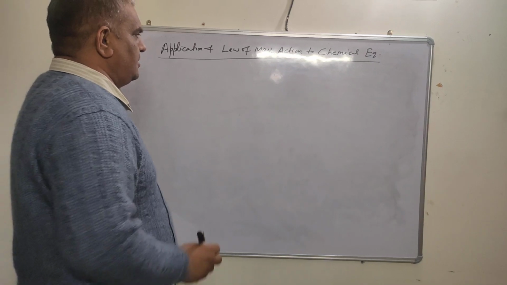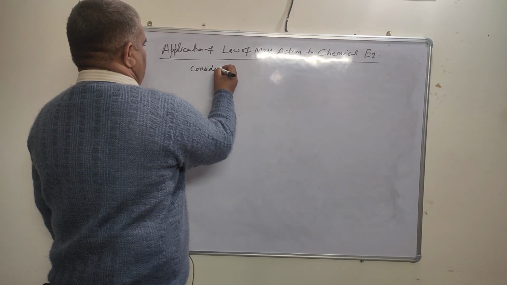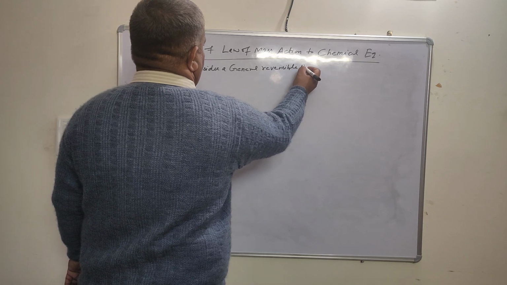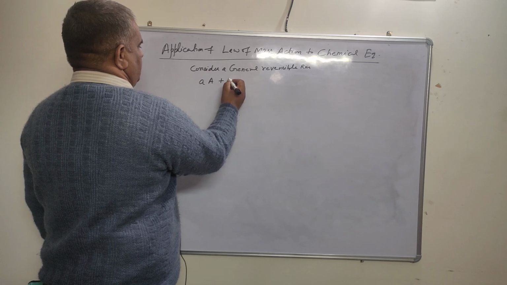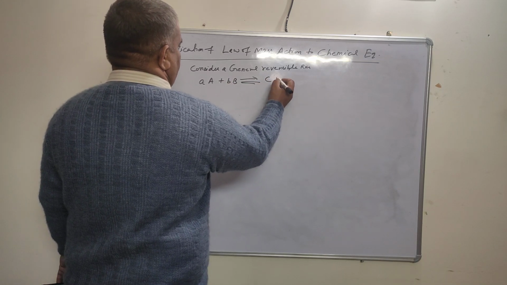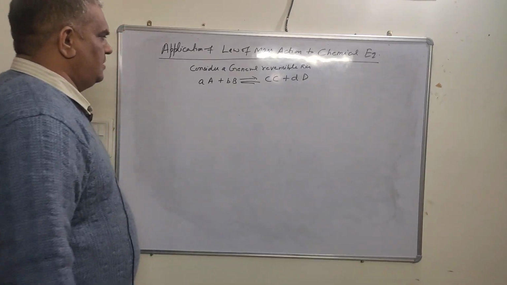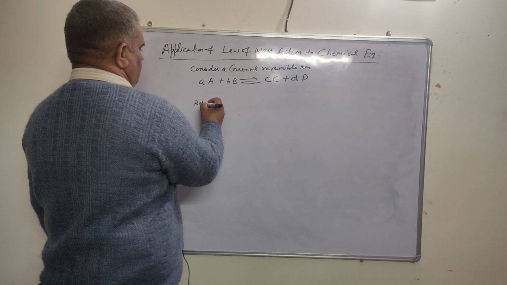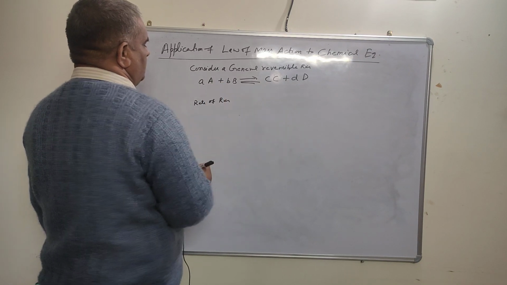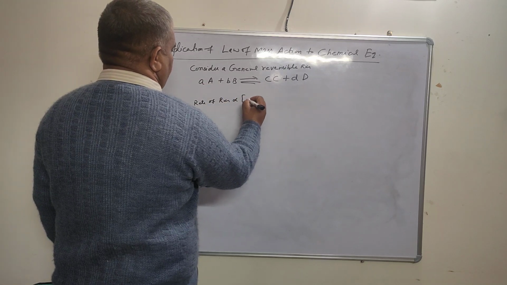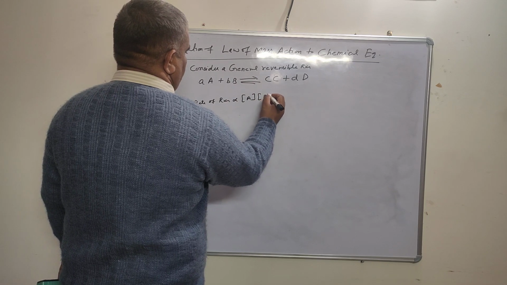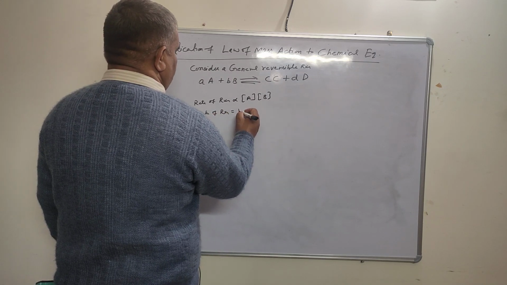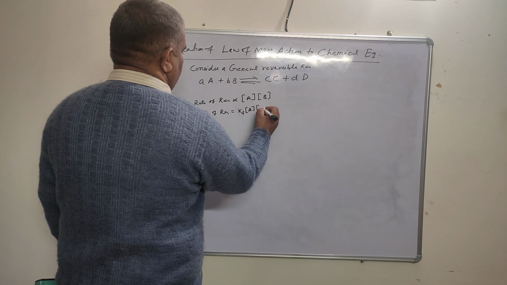Consider a general reversible reaction, that is, a A plus b B forward and backward reaction c C plus d D. According to the law of mass action, the rate of reaction is directly proportional to the concentration of the reactants, the concentration of A and the concentration of B. We put a constant, so the rate of the forward reaction equals Kf times the concentration of A to the power a and the concentration of B to the power b.